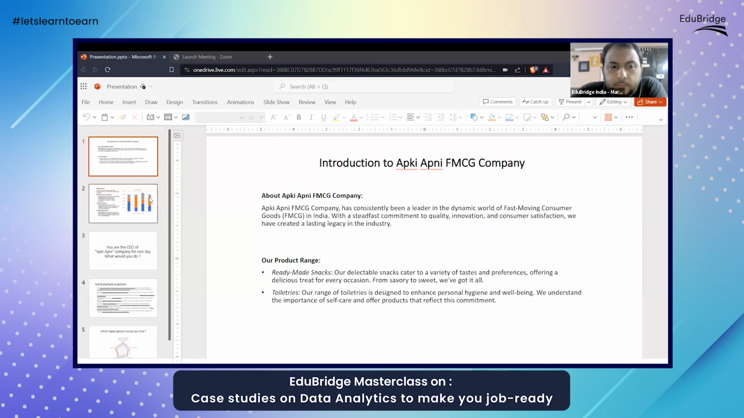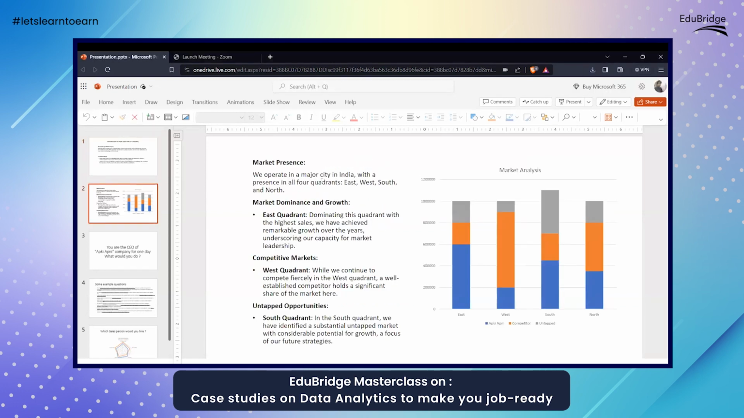So it's present in a city of India. You can say any city, let's say Gurgaon only. And it has a presence in all the four quadrants: east, west, south, or north. So here is the graph of the sales of our company, Aapki Apni, the competitor, and the untapped region where no one has approached the market yet.